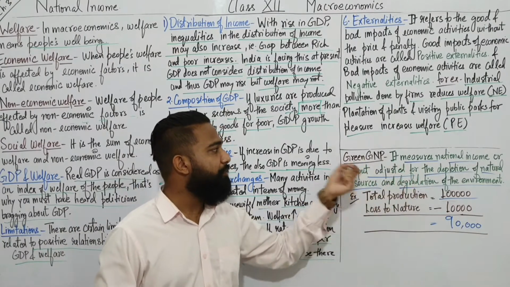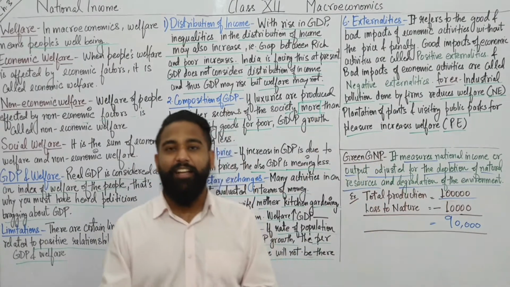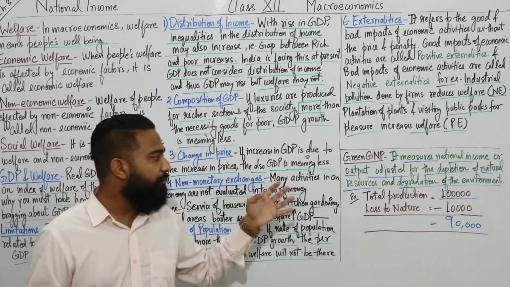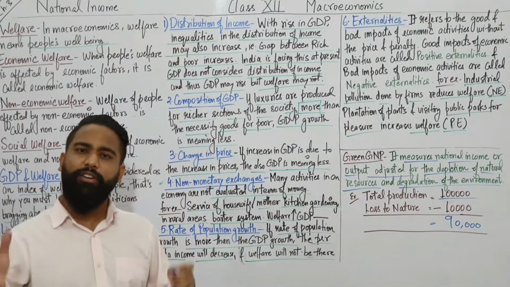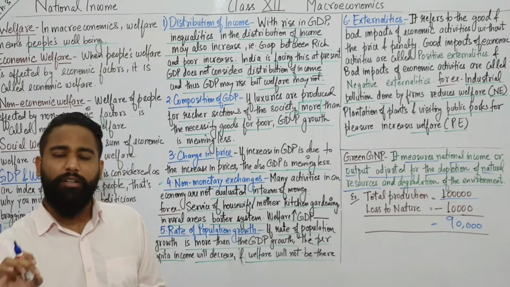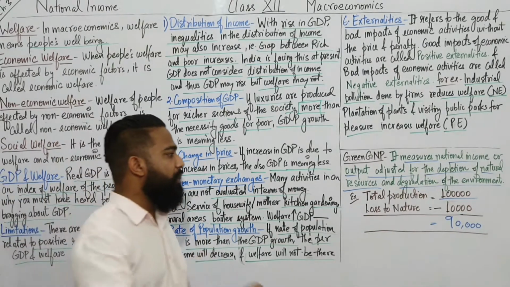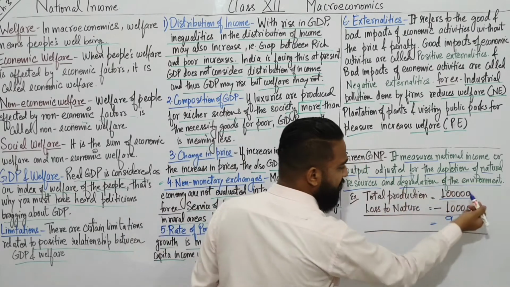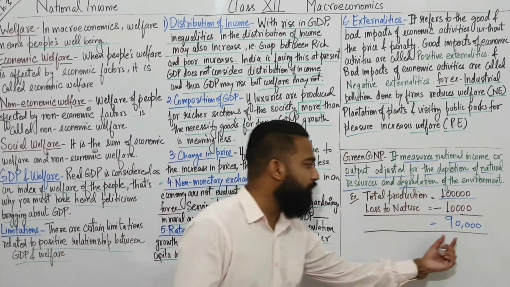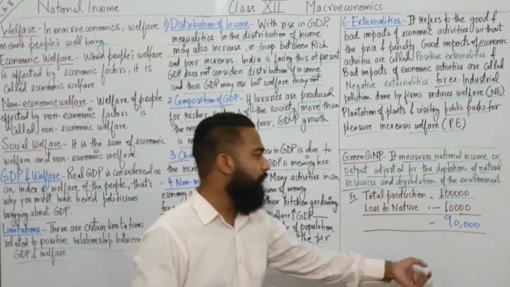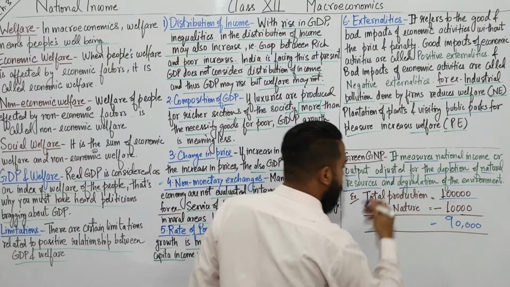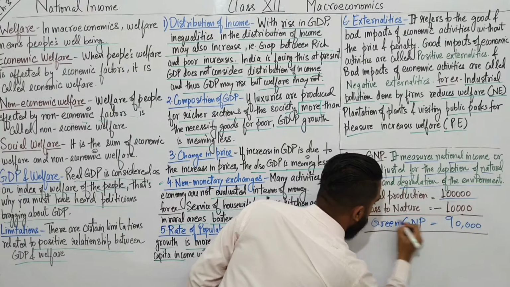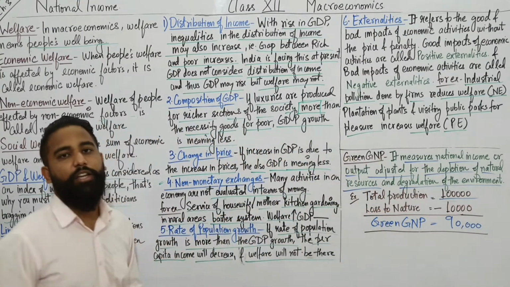That's what is written: it measures national income or output adjusted. They have adjusted the national income for the depletion of natural resources and degradation of the environment. Whatever they are producing is not by causing loss to nature. So with this example, total production by the firm is 1 lakh rupees, loss caused to nature is 10,000 rupees. So the total production done without causing loss to nature is 90,000 rupees, and this 90,000 rupees will be the green GNP. That's the green GNP.